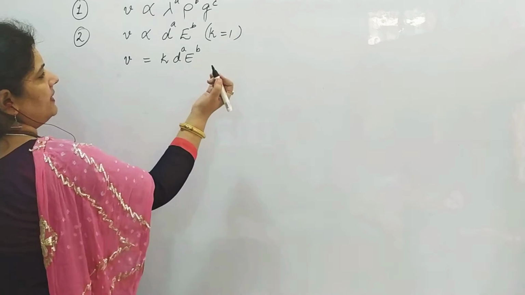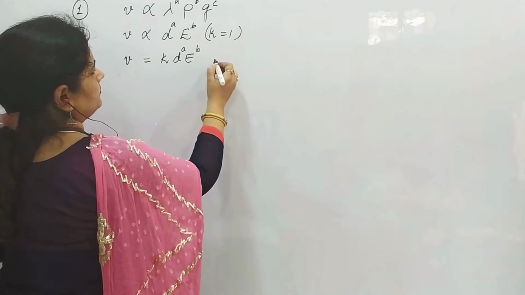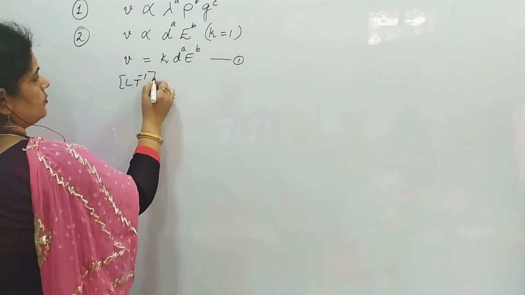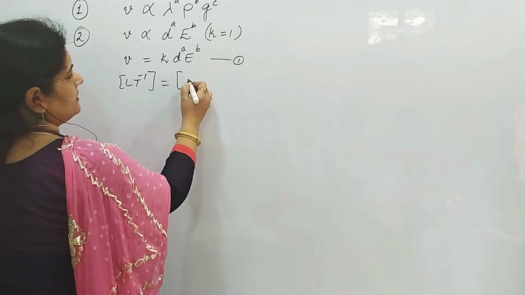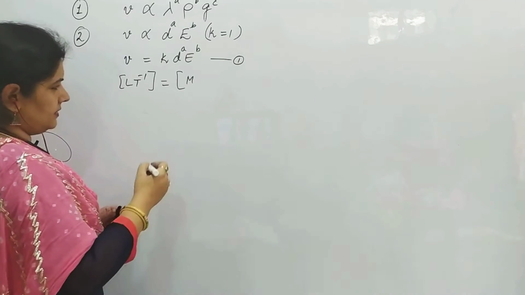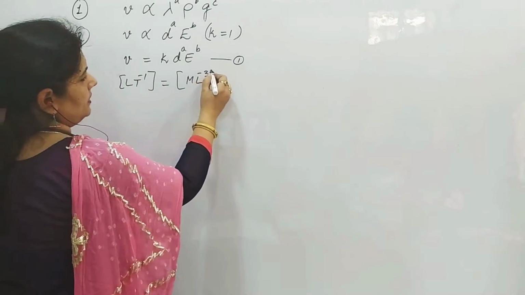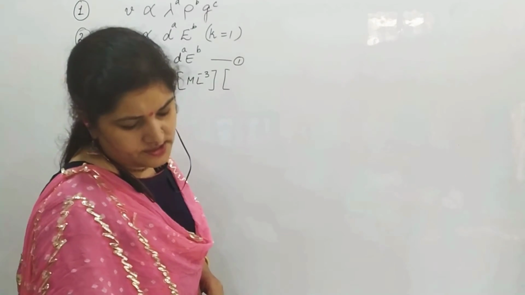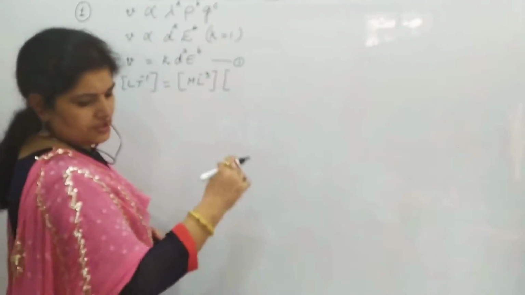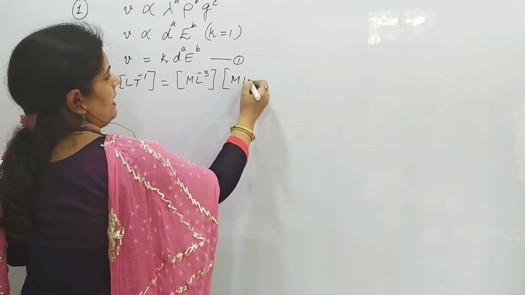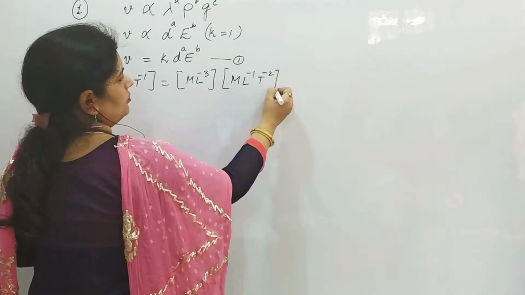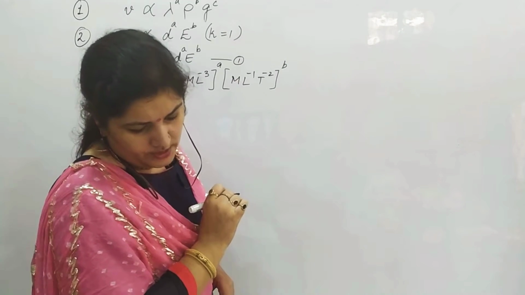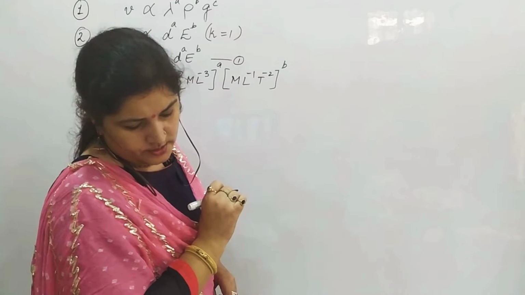So we have taken the variables as a and b. Equation 1. LT minus 1, we will not take k. Density is what? Density is ML minus 3. Modulus of elasticity. What is modulus of elasticity? It is stress upon strain. So what is its dimension? ML minus 1 T minus 2, raised to power b, and density raised to power a. ML minus 1 T minus 2.